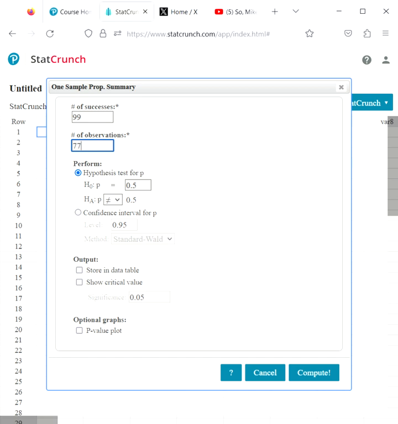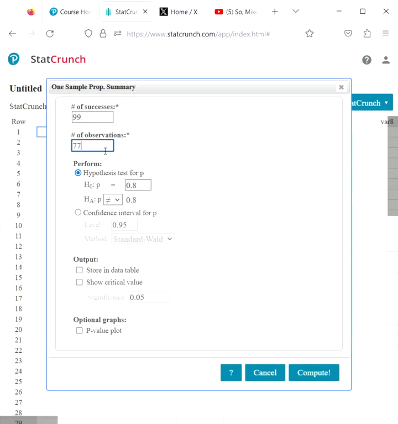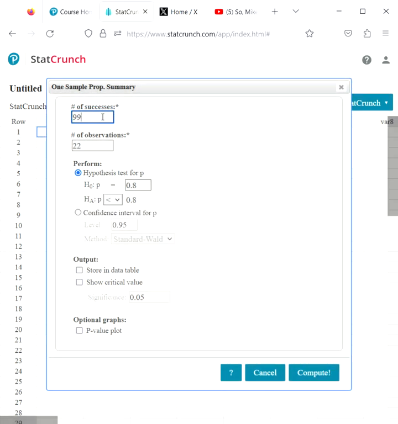Now, if I plugged in those two right there, what you want to do next is take this, change that to an 8, and hit compute. Okay. How about we just put in 22? I think it's 20. If I'm doing this correctly, number of successes. Oh, yeah, that's right. You can see I have to correct myself. I think it's actually 77 right there, and 99 right here. I got myself mixed up.